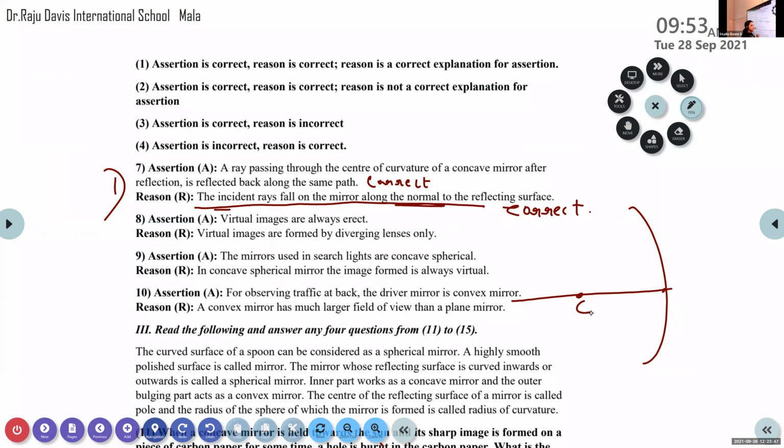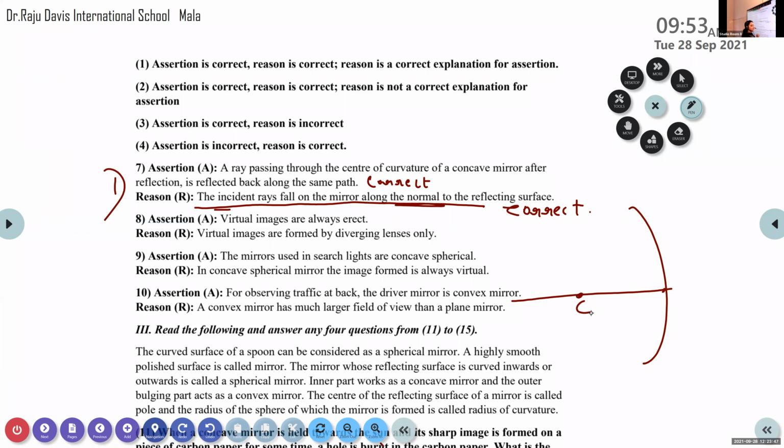Now the next question. Assertion: virtual images are always erect. Correct or incorrect? Correct, because the only possible combination with virtual is erect. What about the combination of real and inverted?